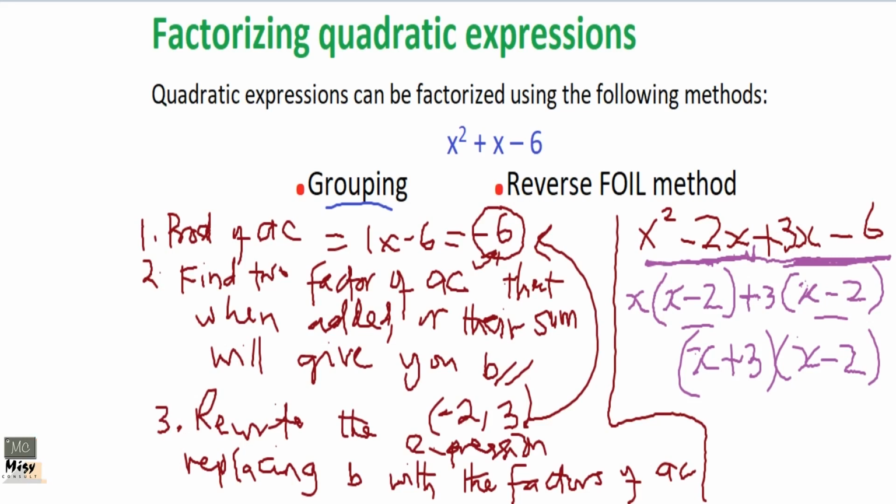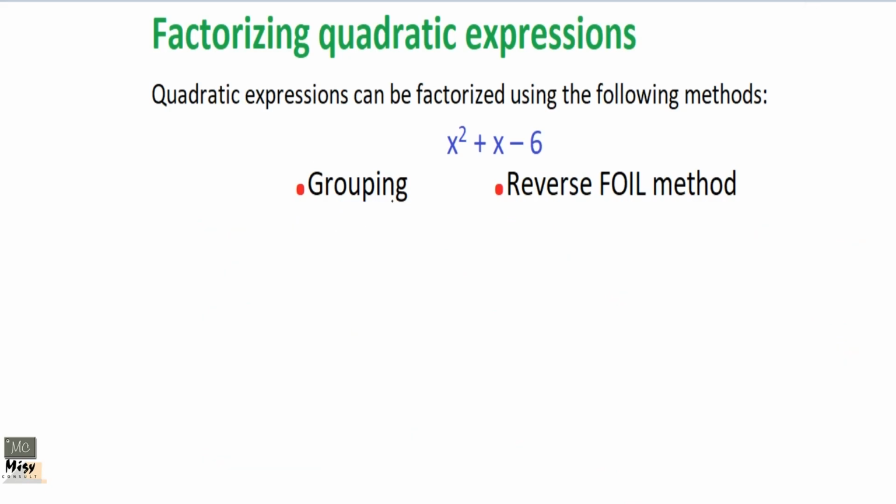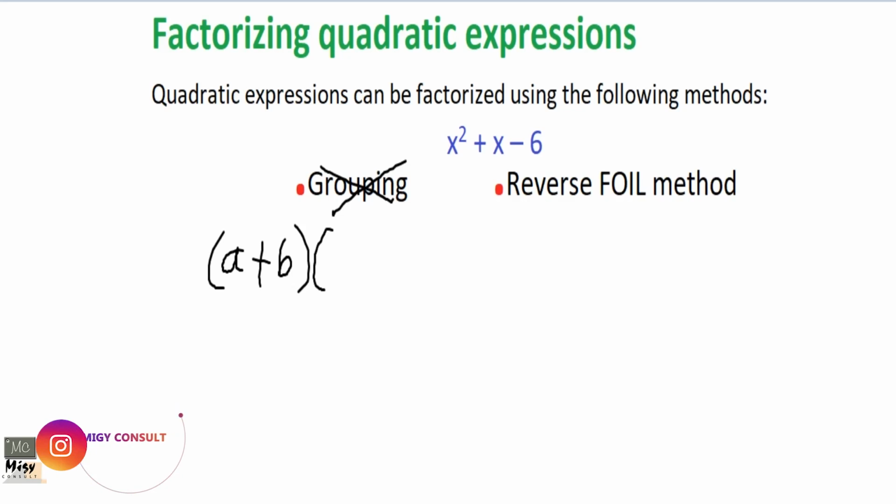So we are now going to use the reverse FOIL method. Let's see that too. So we are done with this. But quickly, let me remind you how the FOIL method is used so that it's easy to find the reverse FOIL method. So let's take it that we have A plus B, and we have maybe A plus C. Okay, the FOIL method says that the first terms will multiply.